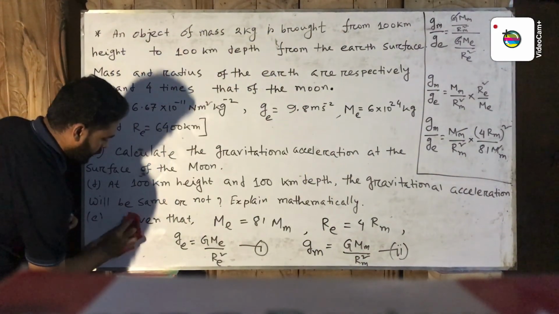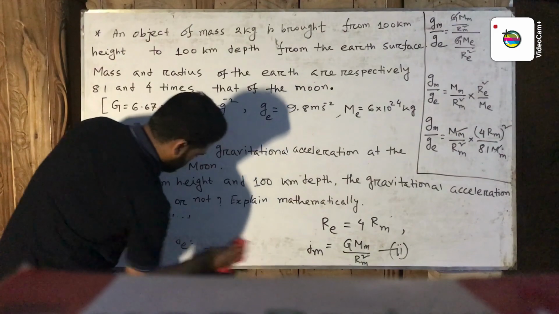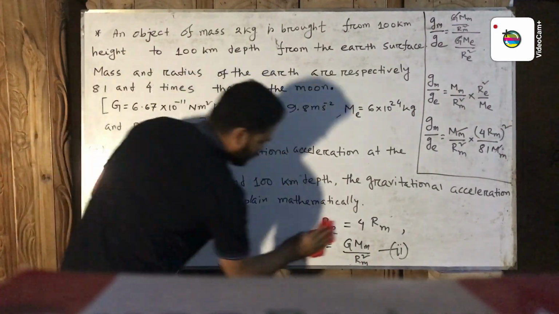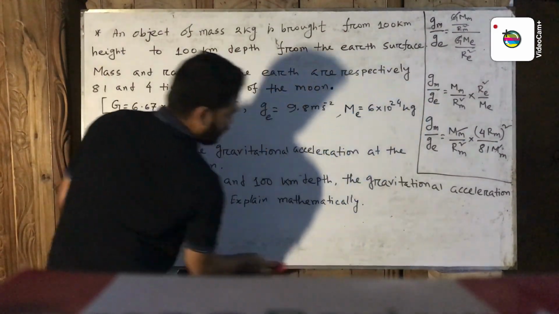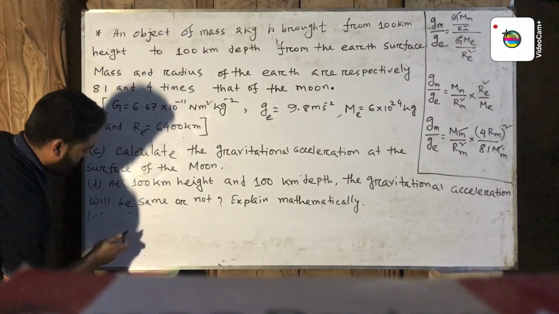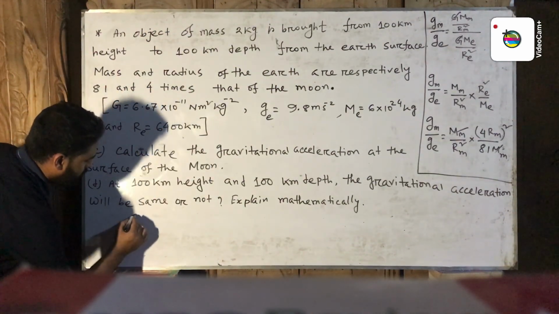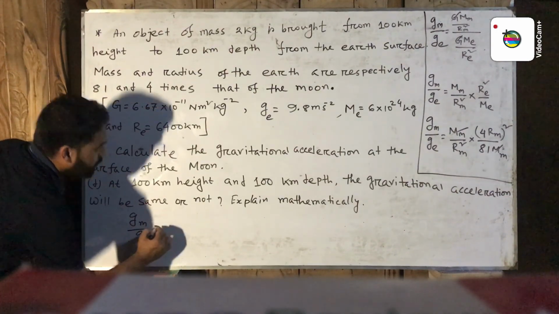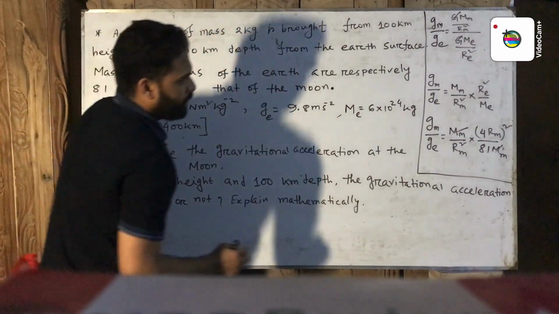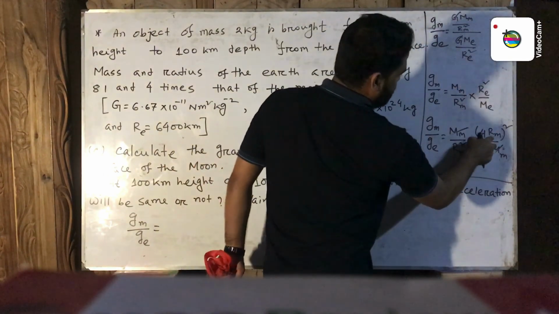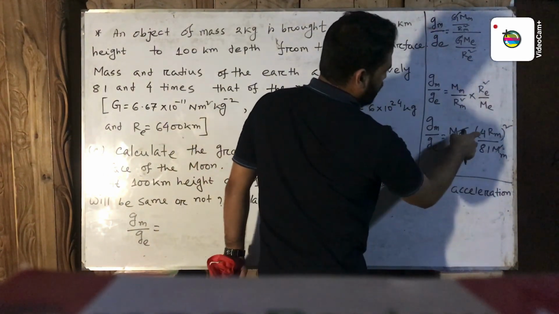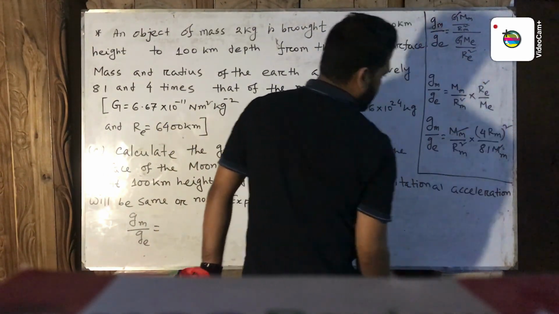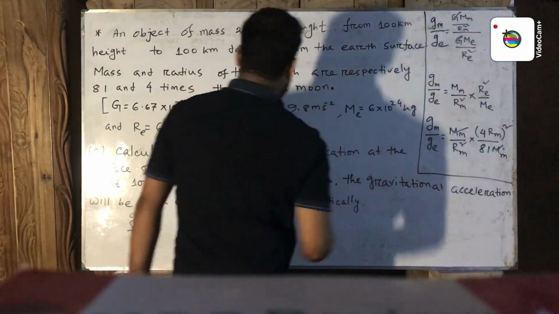Now we write here g_m by g_e equal, these R_m square and these R_m square cancel. Now 4 square means 16, 16 by 81.